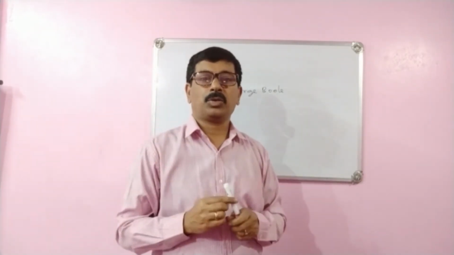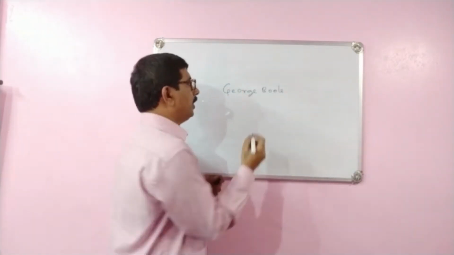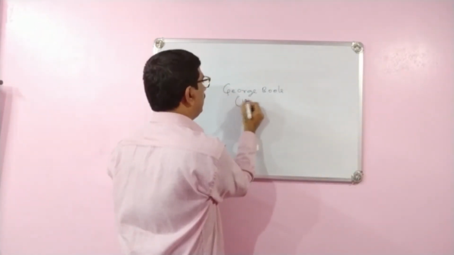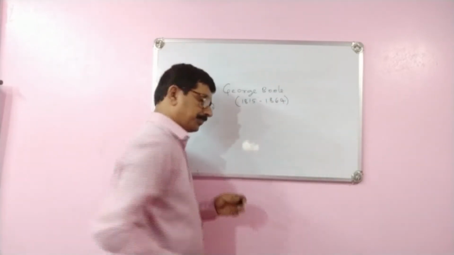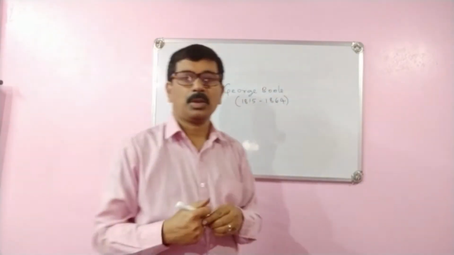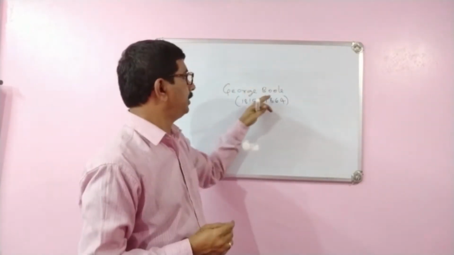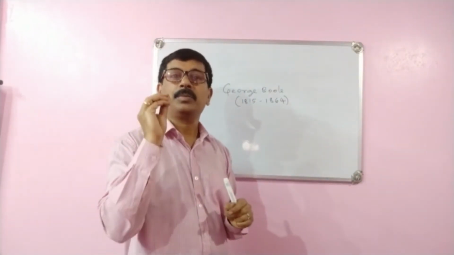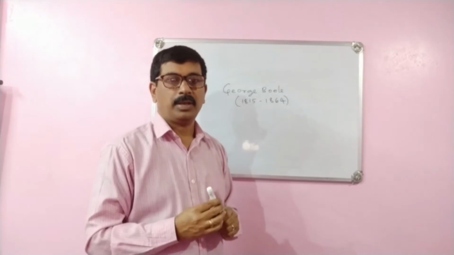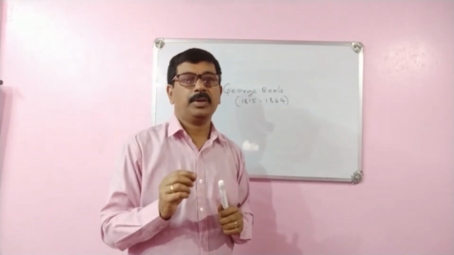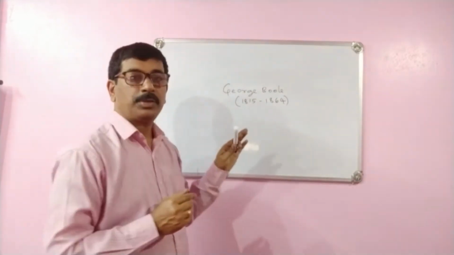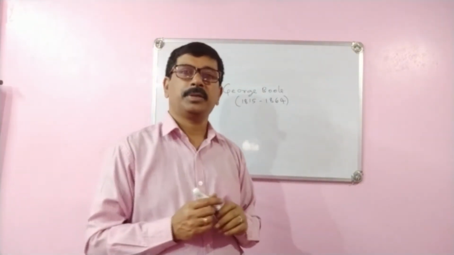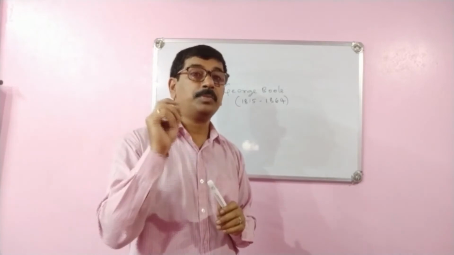George Boole's lifetime is 1815 to 1864. This person derived Boolean algebra, and George Boole is considered the father of symbolic logic.